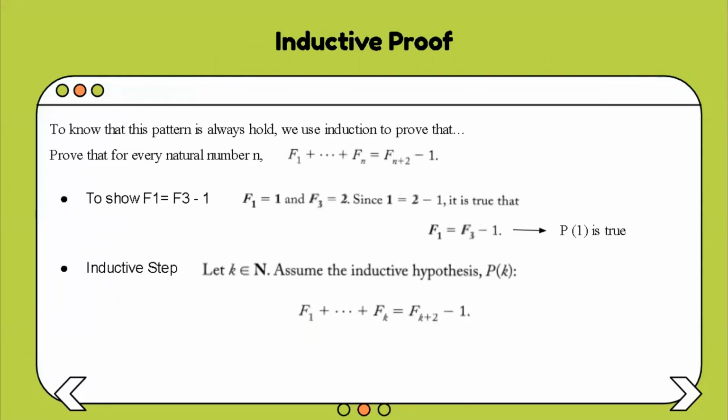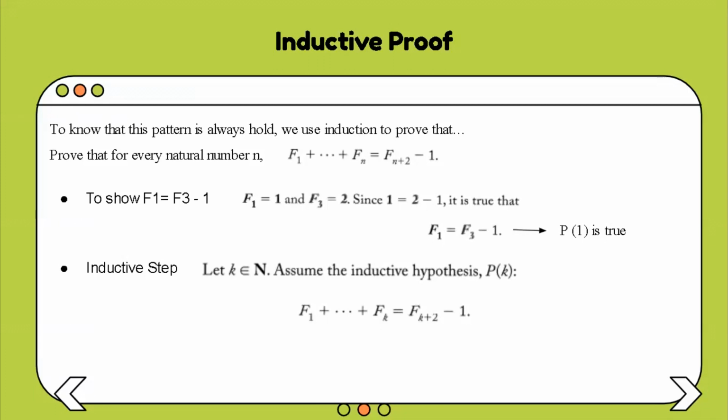To know that this pattern always holds, we use induction to prove it. Prove that for every natural number n, F1 plus F2 plus until Fn is equal to F(n+2) minus 1.